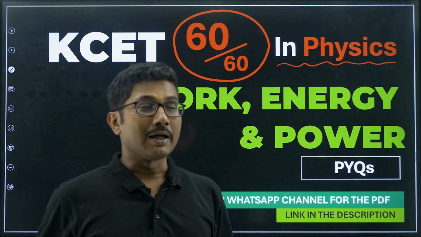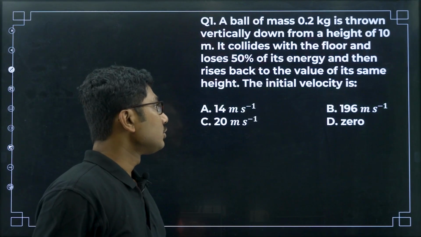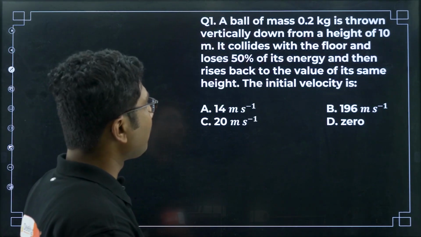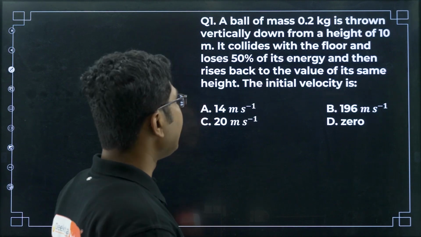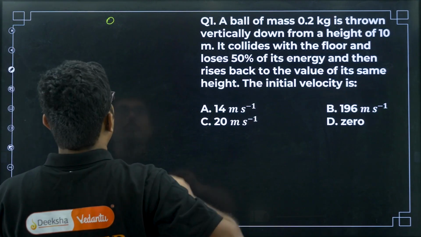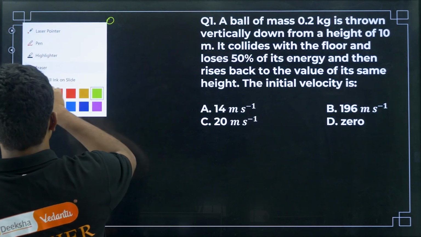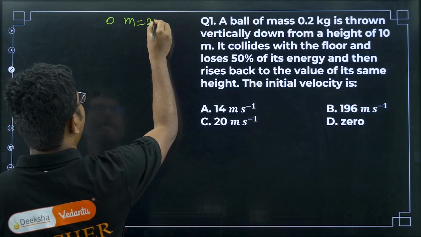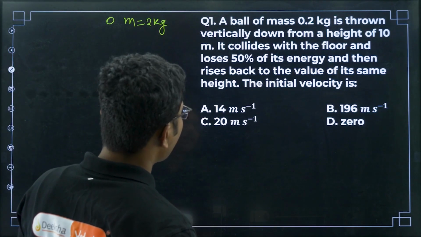Before that, let me continue with today's topic, that is work energy power previous year questions. So let's start with the first question. A ball of mass 0.2 kg is thrown vertically down from a height of 10 meters.